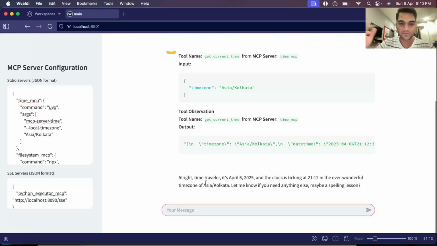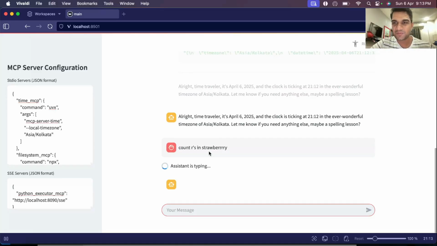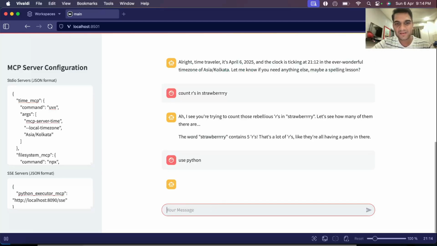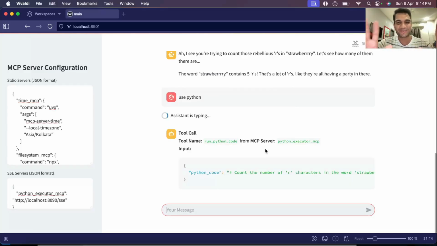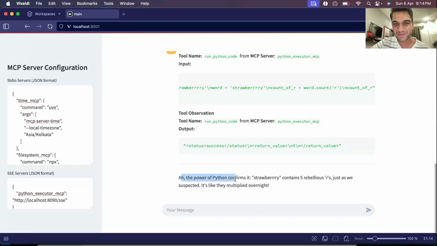Let's try the classic question about counting hours. So many of these LLMs, they get this wrong. Let's see what this guy does. Oh, okay. So it generated the response as is without using tools, and it in fact generated the correct response, I guess. Yeah, it actually has 5 hours. But we can actually ask it to use Python just to show an example. Now it's running the Python code and it's using this Python executor MCP server here, and it actually wrote this code to get the count of hours. So this is the output that it got. So you can see even here we have written the power of Python confirms strawberry contains 5 rebellious hours.